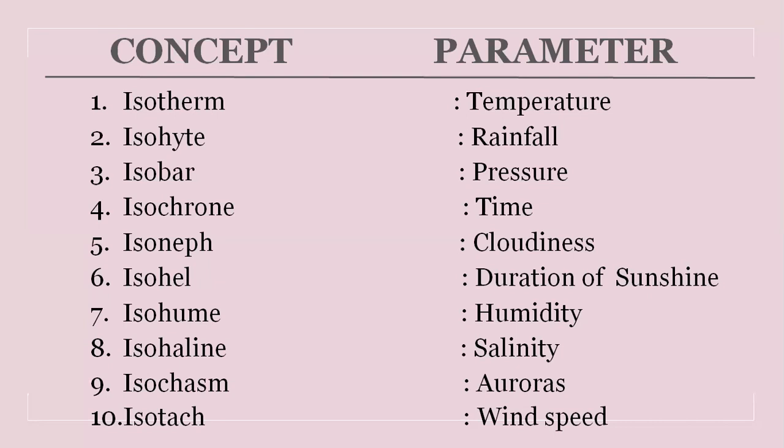Isohaline. This concept is related to salinity, a line on a map of the ocean connecting all the points of equal salinity. Isochasm. This concept is related to auroras, a line connecting places on the Earth's surface that have the same mean frequency of aurora. Isotach, a line on a map connecting points of equal wind speed.